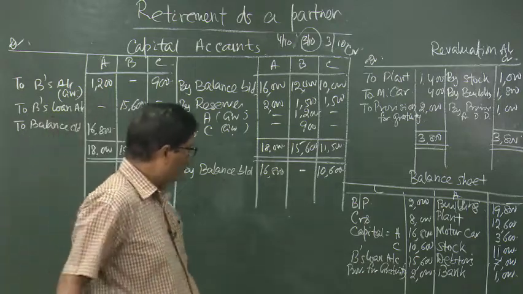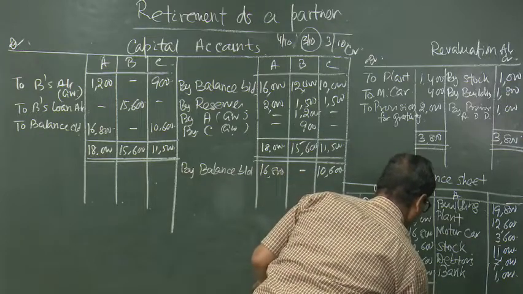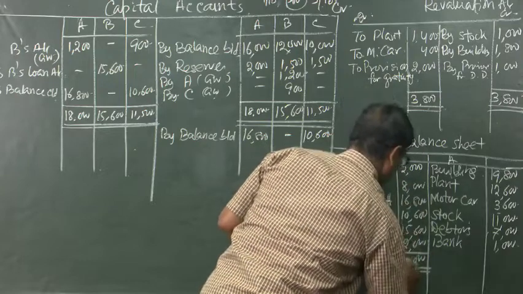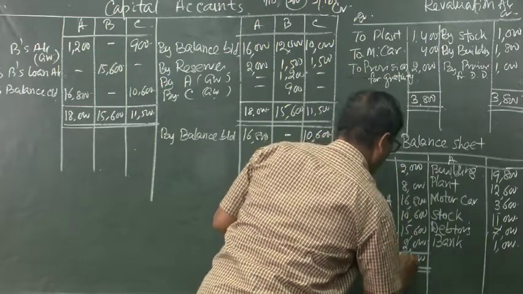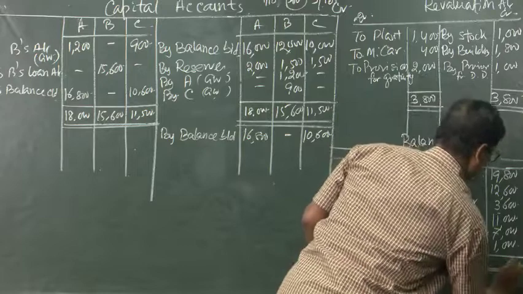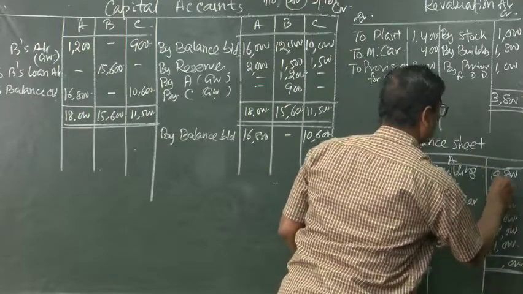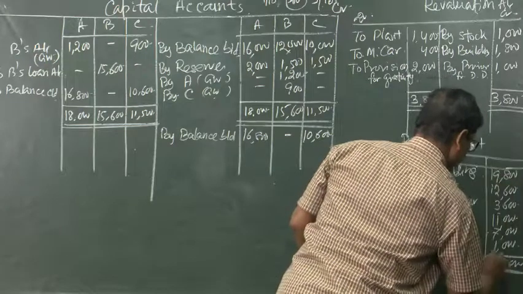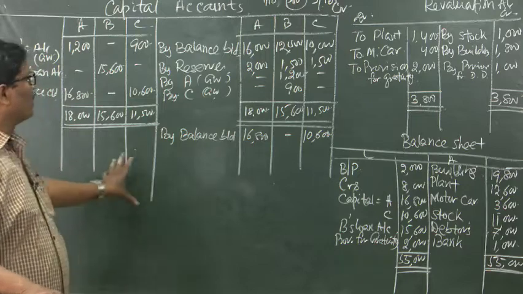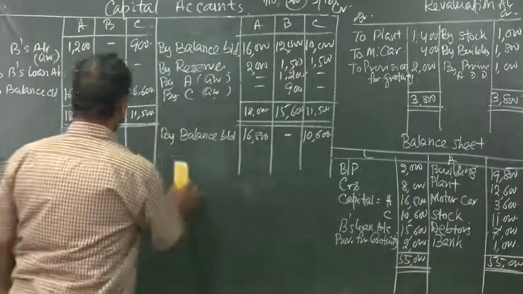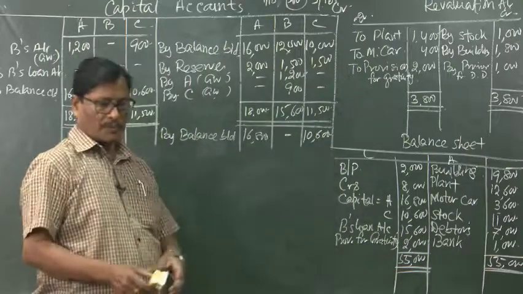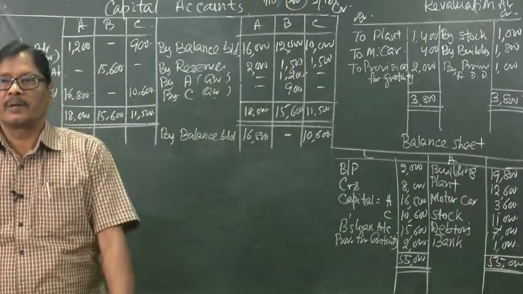So, total will be 55,000 this side. Let us see what is the total of this side. It is also 55,000. In this way the problem will be okay, and we have already solved the problem on retirement of a partner. So, this is all regarding the retirement of a partner. Thank you.